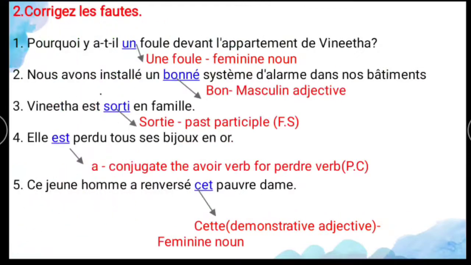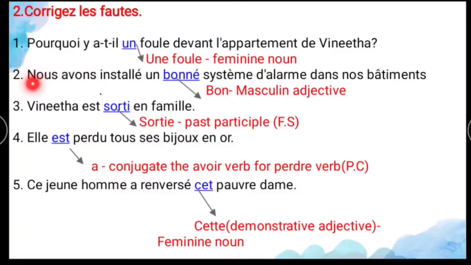And move to the second, corriger les fautes. Corriger les fautes means what? Correct the mistakes. So the first one, pourquoi y a-t-il un faux devant l'appartement de Vinita? Here the mistake is what? Indefinite article. So the answer is what? Une. Why? Because faute is a feminine noun. For that feminine noun, you have to use the indefinite article as what? Une faute. So pourquoi y a-t-il une faute devant l'appartement de Vinita?